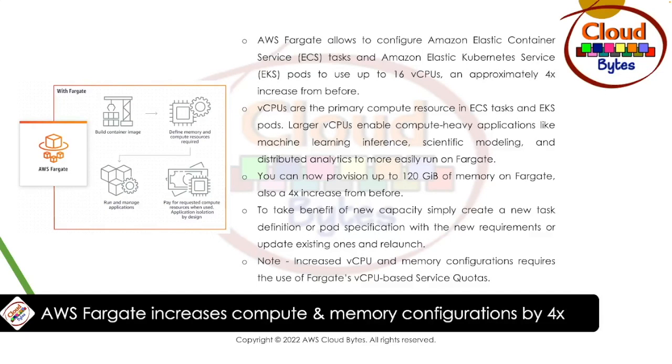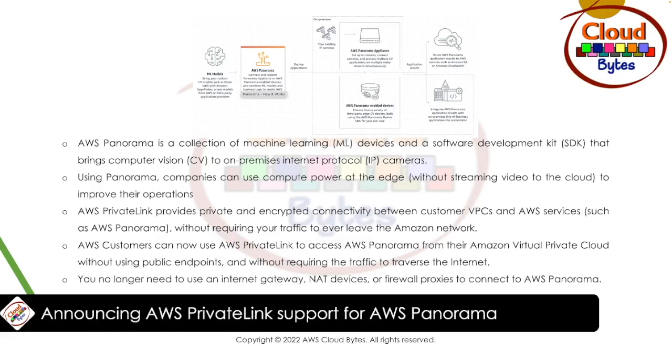Moving on to next news. Announcing AWS PrivateLink support for AWS Panorama. AWS Panorama is a collection of machine learning devices and a software development kit (SDK) that brings computer vision to on-premises Internet Protocol cameras. Using Panorama, companies can use compute power at the edge without streaming videos to the cloud to improve their day-to-day operations.